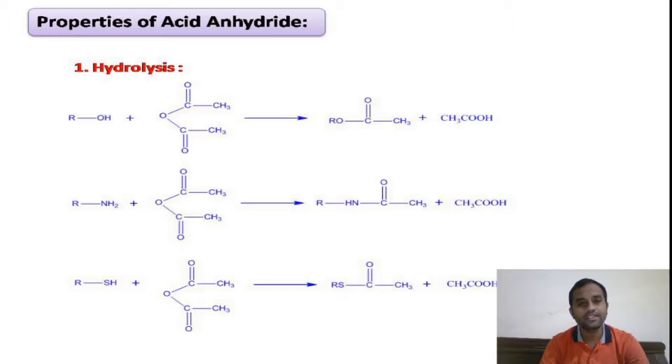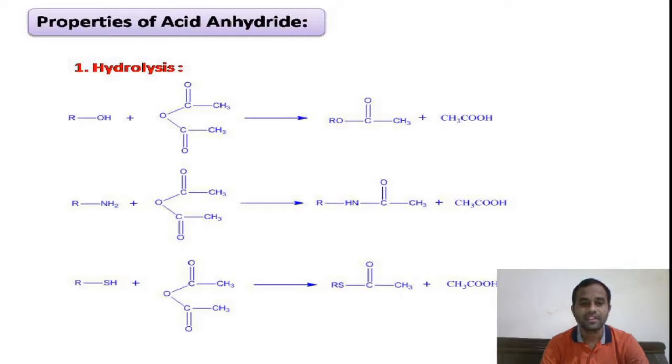Similar to acid chloride, our acid anhydrides will also be utilized as acetylating agents. That means the hydrogen atom of the hydroxy functional group, or the hydrogen atom on the amine functional group, or the hydrogen atom on the thiol functional group can be replaced by acyl group using this acid anhydride as an acetylating agent.